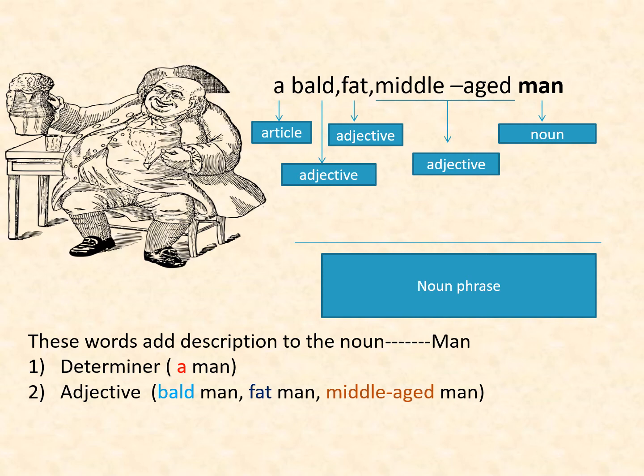These two parts describe the man. Determiners and adjectives describe the noun in a noun phrase.